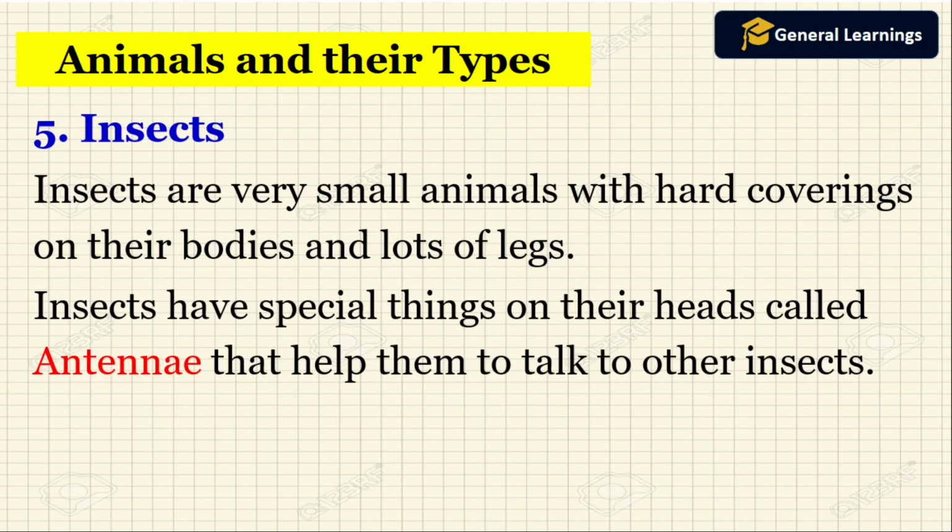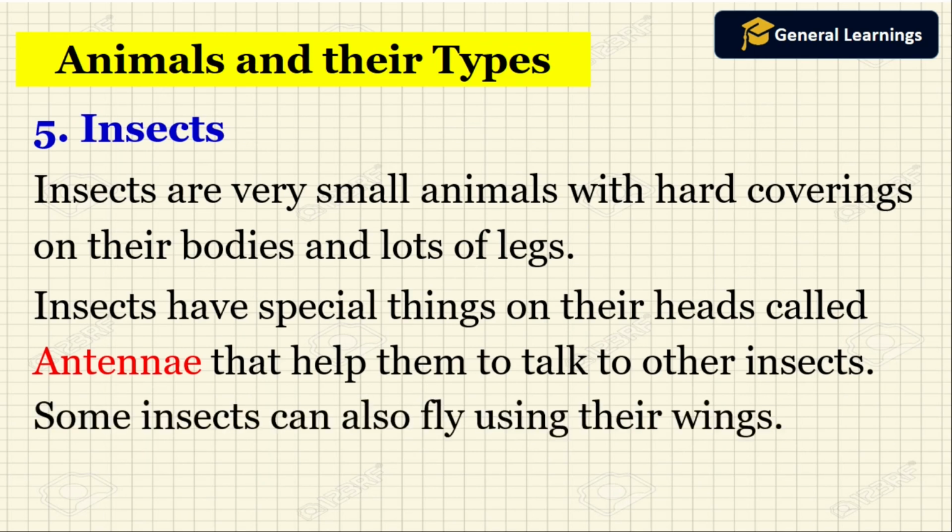So each insect talks with other insects with the help of antennae on their head. Some insects can also fly using their wings.